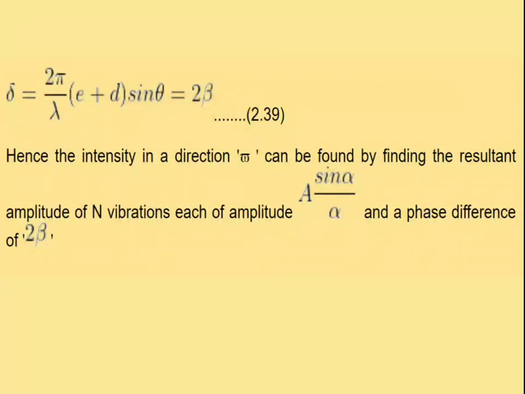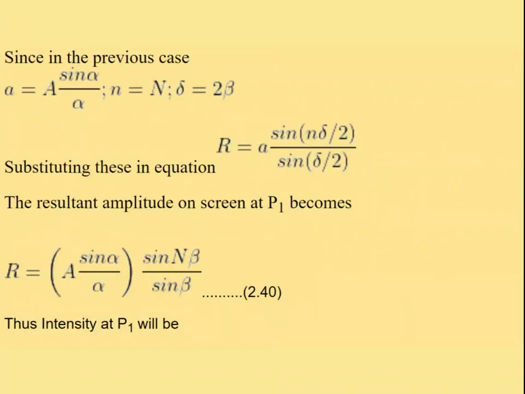Hence the intensity in a direction can be found by finding the resultant amplitude of N vibrations, each of amplitude A sin alpha by alpha, with phase difference 2 beta. As we already discussed, the formula of resultant amplitude is R is equal to A sin n delta by 2 by sin delta by 2.